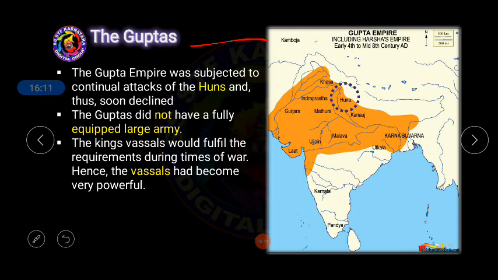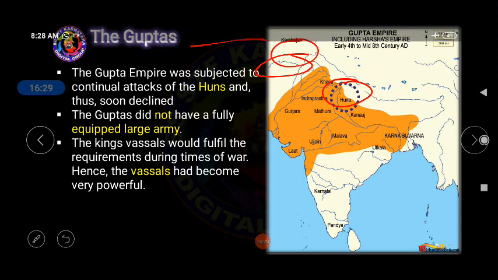First of all, they have given that the Gupta Empire was subjected to the continual attack of the Huns. Remember, the Huns used to live in this part of the Asian continent, and a few other people living in this middle part of the Asian continent also used to attack from this area. So the Gupta Empire was subjected to the attack of various enemies, and when the rulers of the Gupta Empire were very weak, they couldn't tackle these enemies. So this made the Gupta Empire decline.